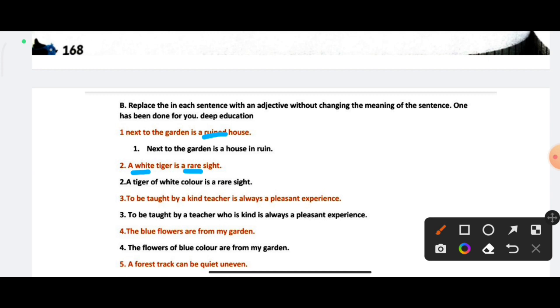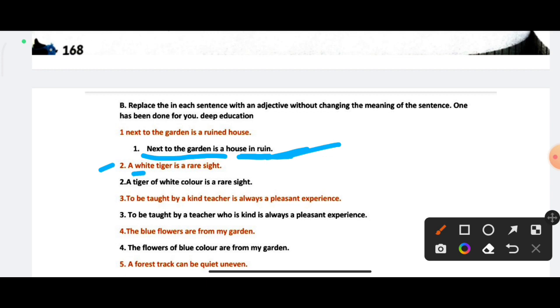So first question is: next to the garden is a ruined house. In place of this sentence you can write down here: next to the garden is a house in ruin. A house in ruin is a noun phrase with an adjective phrase. Now second question is: a white tiger is a rare sight.